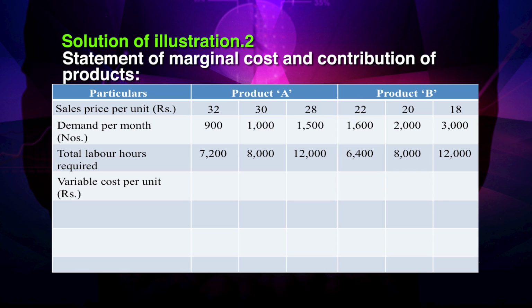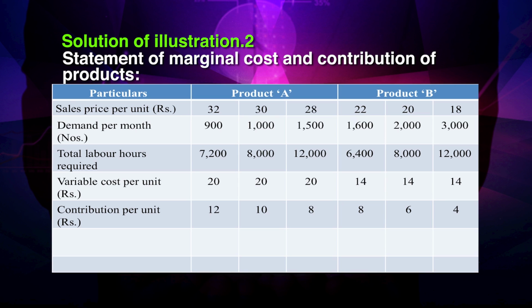Variable cost per unit is 20 for all the 3 different price levels for product A. Similarly, it is rupees 14 for all different 3 price levels for product B. Contribution per unit for product A when selling price is 32 is 12, when selling price 30 is 10, when selling price 28 it is 8. For product B when selling price is 22 it is rupees 8, when selling price is 20 it is rupees 6 and when selling price is 18 it is rupees 4.